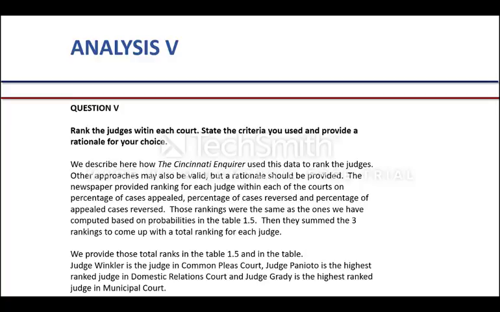Our last question is to rank the judges within each court. State the criteria you use and provide a rationale for your choice. We provide those total ranks in table 1.5. Judge Winkler is the highest ranked judge in common pleas court, Judge Paniato is the highest ranked judge in domestic relations courts, and Judge Grady is the highest ranked judge in the municipal courts.